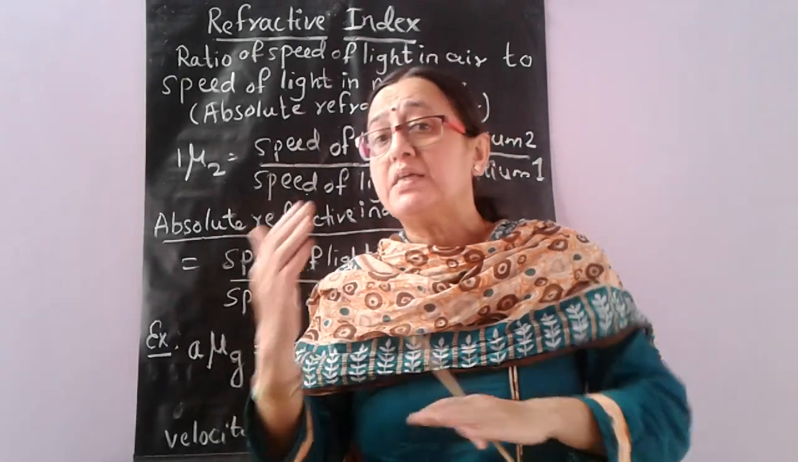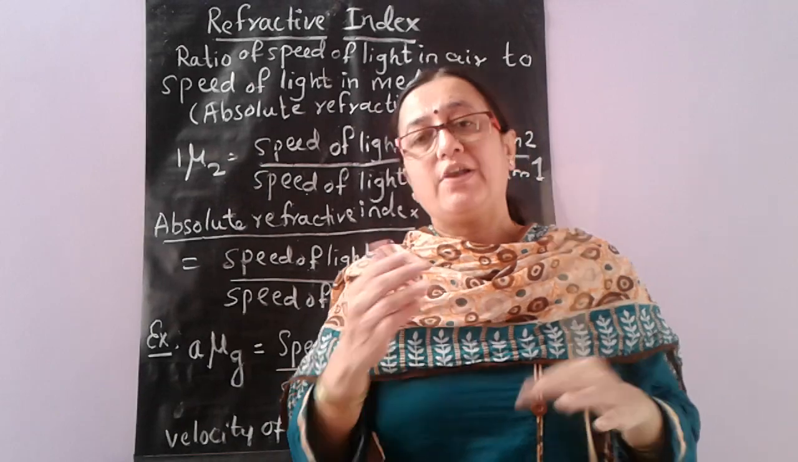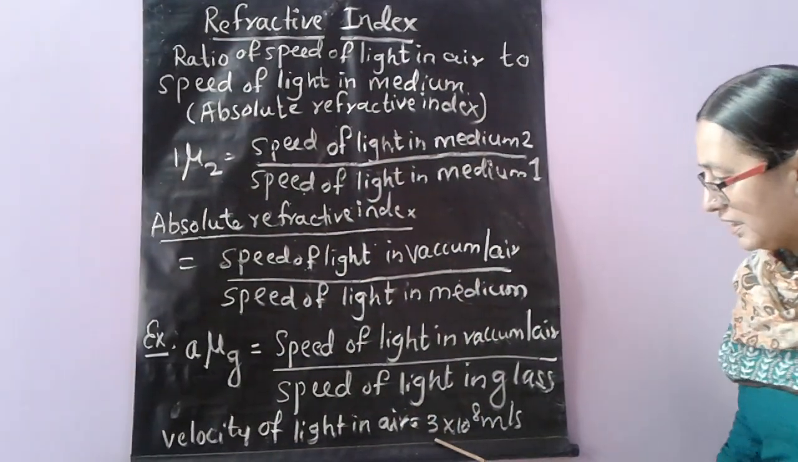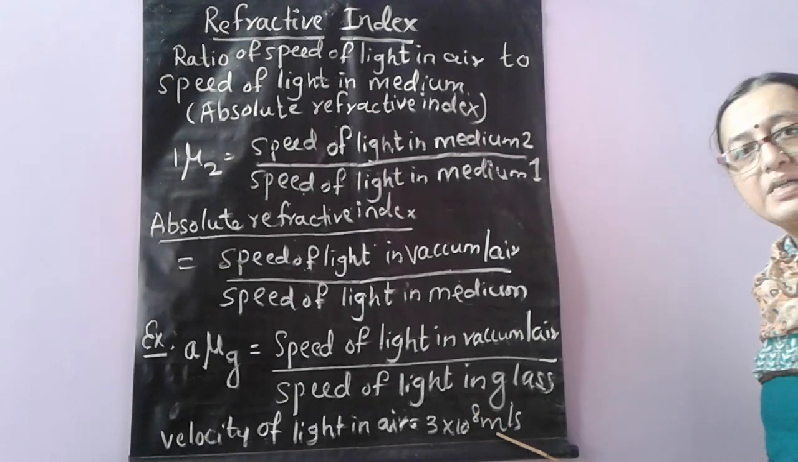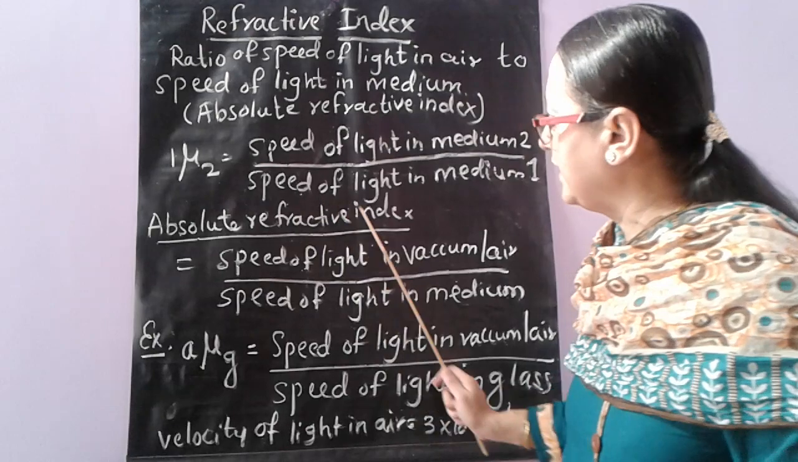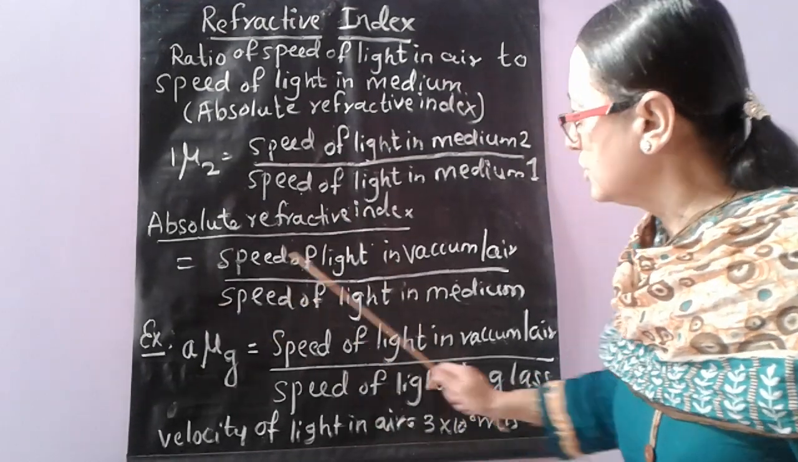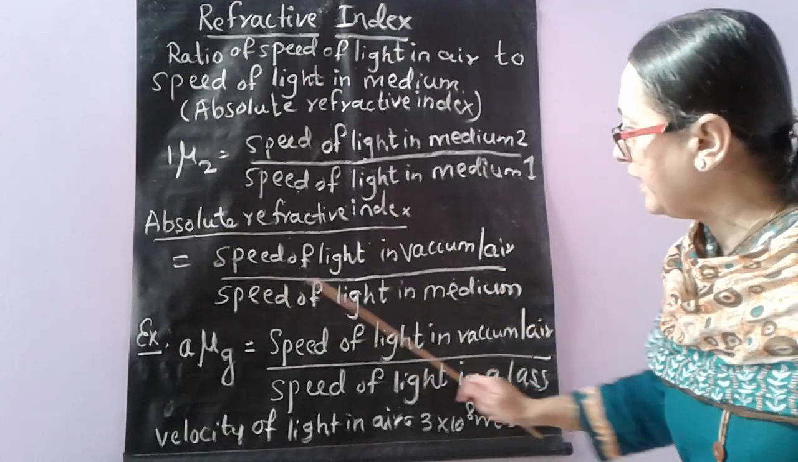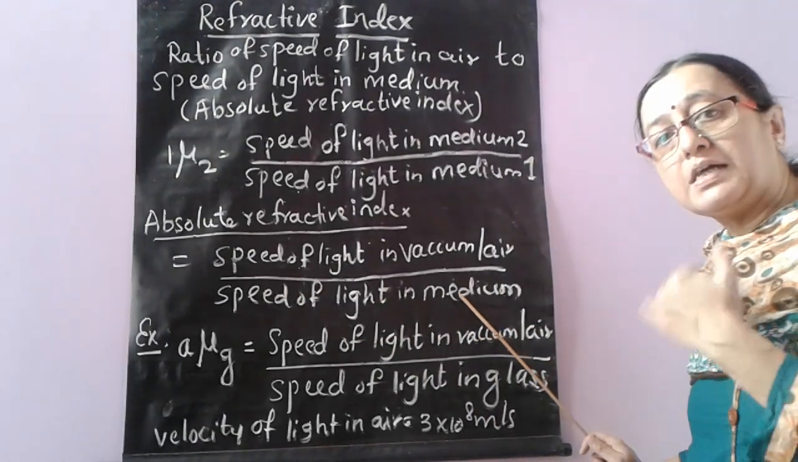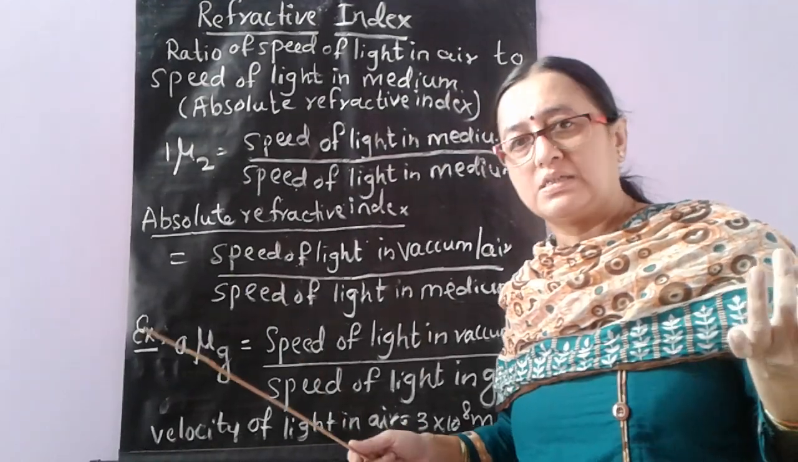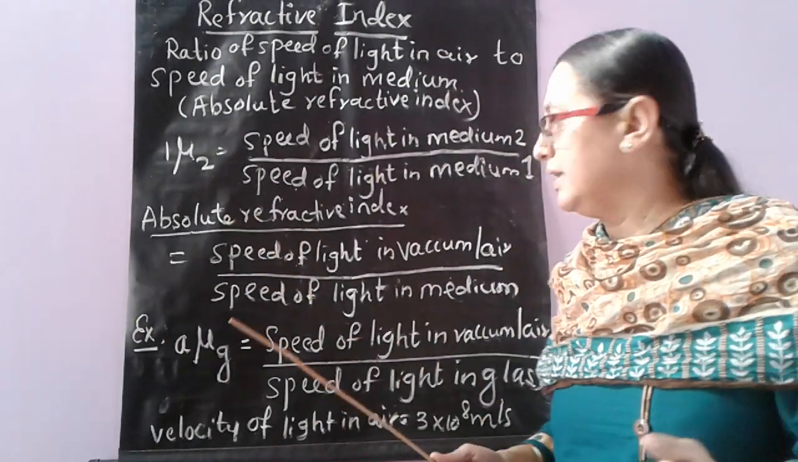Okay, the speed is related to velocity. So velocity of light in air is nothing but a value. It's a fixed value, 3 into 10 raised to 8 meter per second. So if we want to calculate absolute refractive index, that is equal to speed of light in vacuum or air divided by speed of light in any other medium. It can be glass, it can be water, milk, oils, whichever other mediums we can take here.